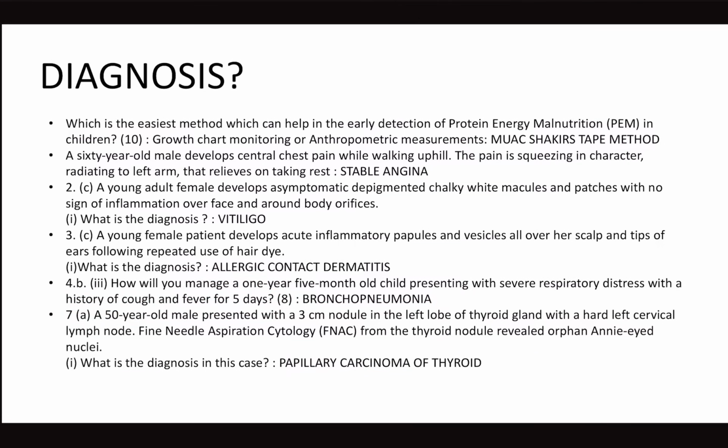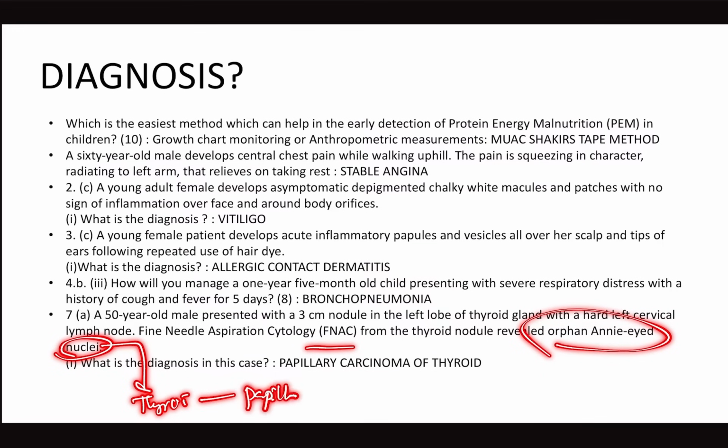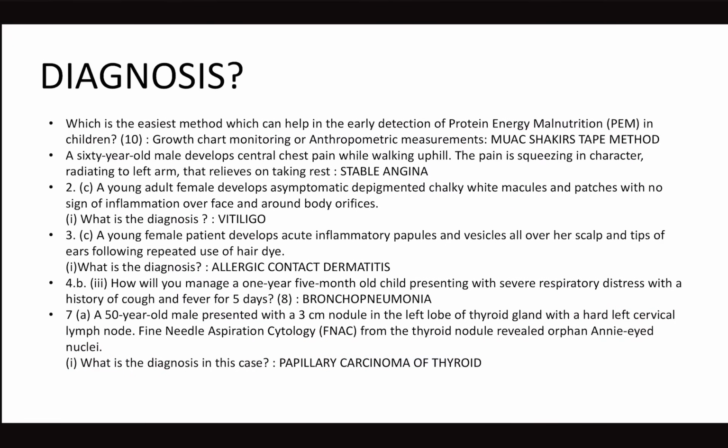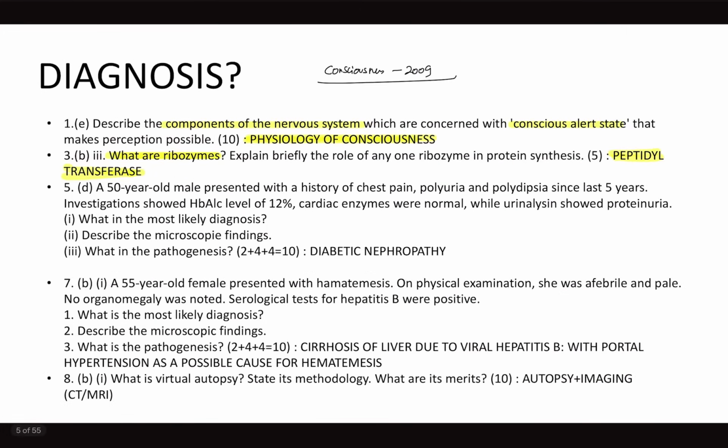Right? Now, a 50-year-old male, 3 centimeter nodule in the left lobe of thyroid with hard cervical lymphadenopathy. FNAC showing orphan Annie eye nuclei is classical of thyroid carcinoma, that is papillary carcinoma. And papillary carcinoma is a frequent repeat from general surgery for the last 3 years from the topic tumors of thyroid. Okay, that's it. So these are the only differential diagnosis questions.